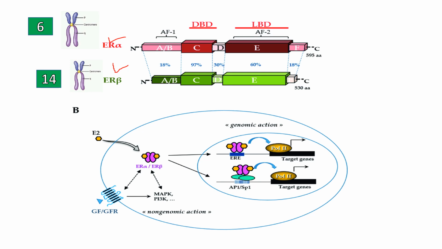After binding with the estrogen, they form a homodimer and bind with the DNA. So there will be transcription, formation of mRNA, and from the mRNA, translation of proteins.